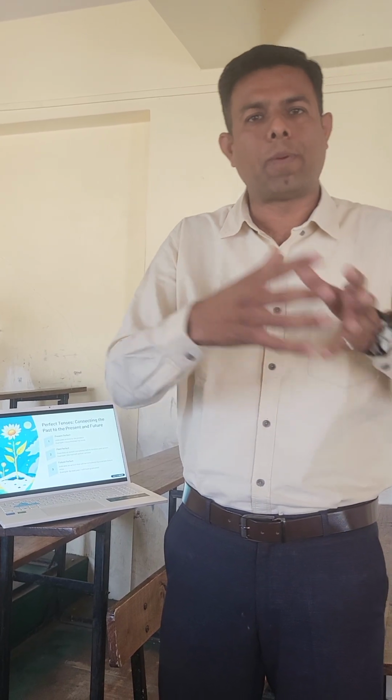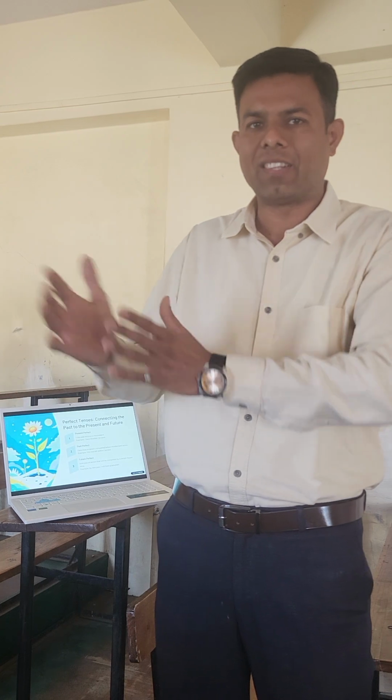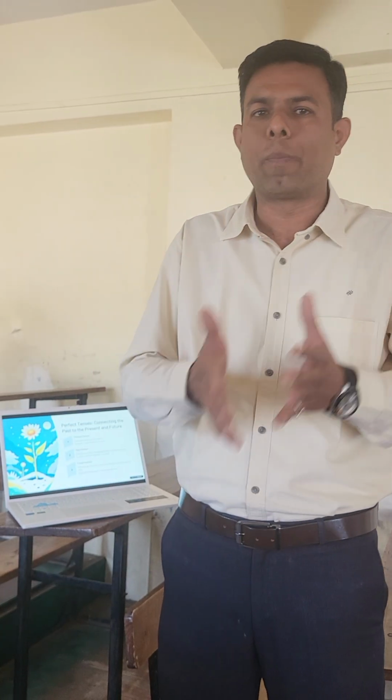Okay. So here there are some rules again that you have to follow in order to understand when to use present perfect, past perfect and future perfect. So in present perfect tense, we have to bifurcate the pronouns with the helping verbs. With he, she, it, we have to use has plus past participle, that is the third form of the verb. And with I, you, we, they, we have to use have plus past participle.